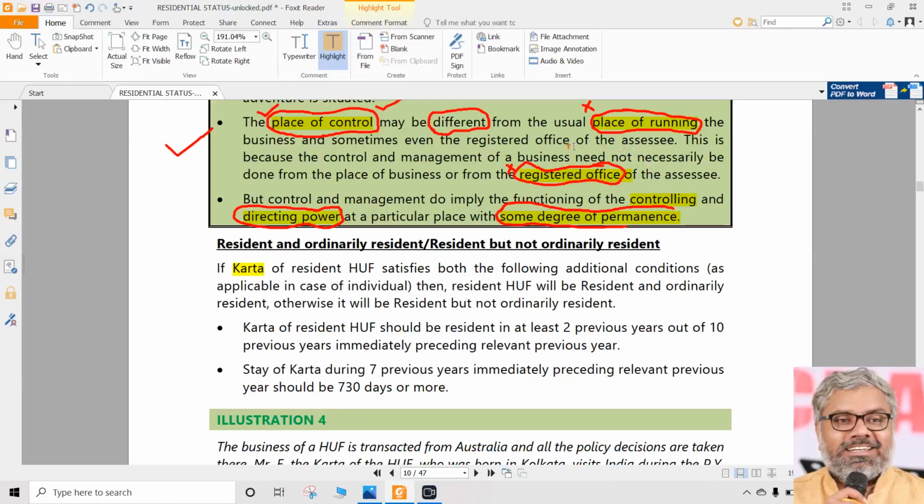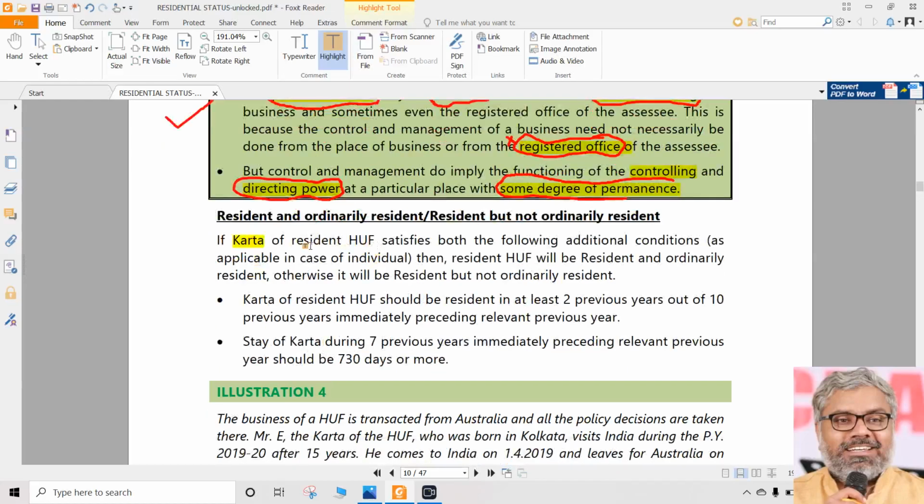So whoever that person may be, if there is a Karta, there will be a Karta of HUF. That too, particularly when we talk about a resident HUF. Why? Because if HUF is non-resident, we don't care about Karta. Already HUF's residence status is determined. Nothing to check any further. But if a resident HUF is there, we want to know whether HUF is ROR or RNOR, then we have to look at the Karta.